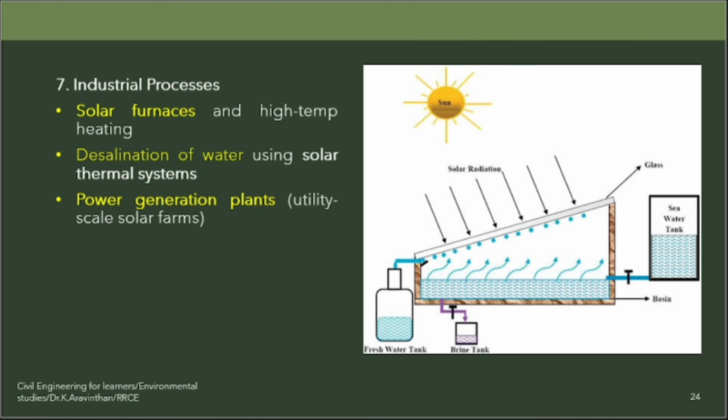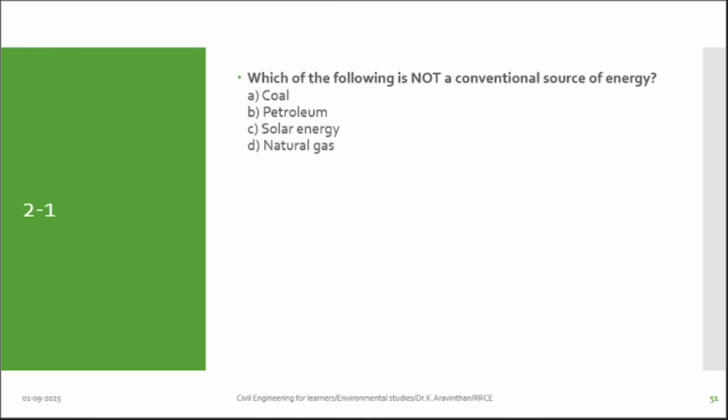So the Saudi Arabia countries, maximum they have salt water. Those countries use this kind of technology. This is called desalination of water. They can use it for drinking purposes. Solar panels or solar power are not only used for generating electricity, you can use it for water purposes.